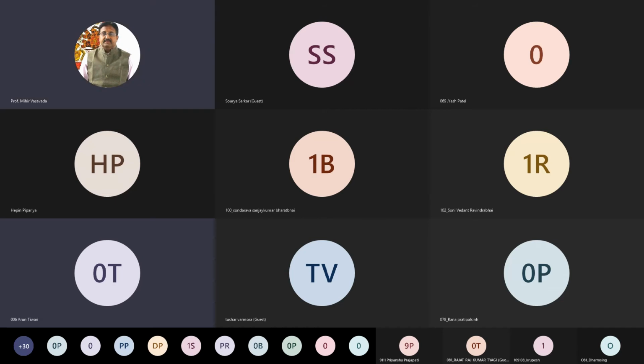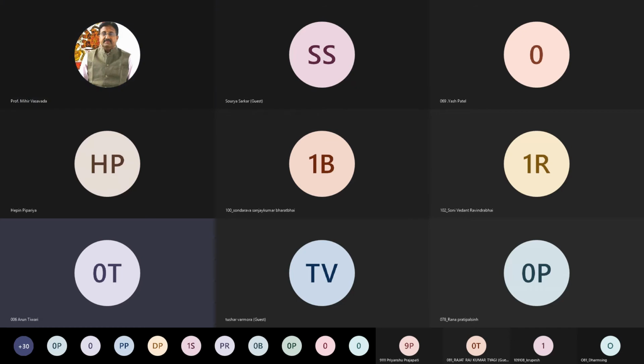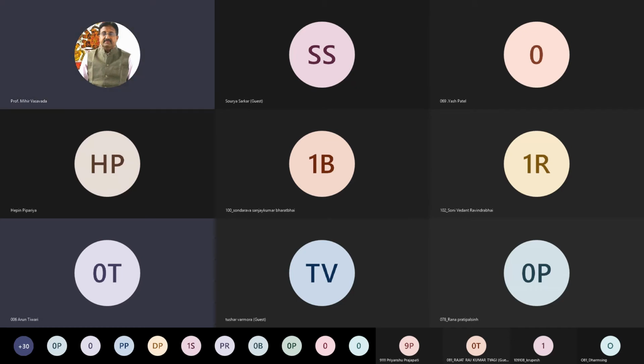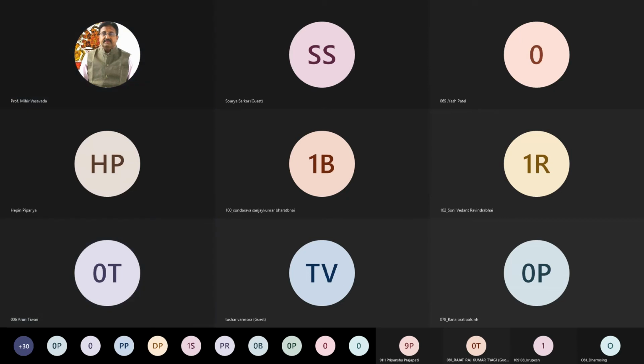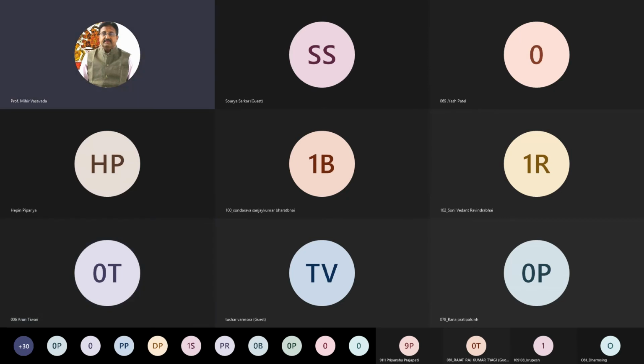We have one slide on Lenz's law. We'll see the application of Lenz's law, and then we'll be moving towards the session conclusion. You are supposed to keep yourself muted. There should not be any noise from the other side because you might be somewhere else. I am sharing my screen again.